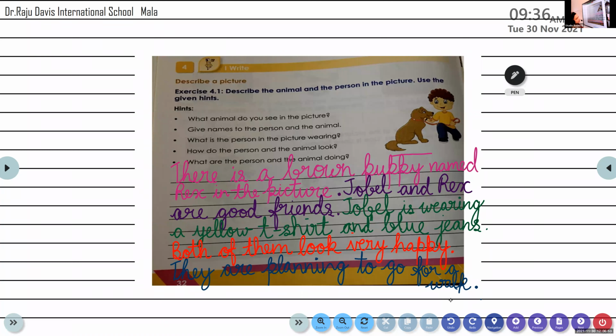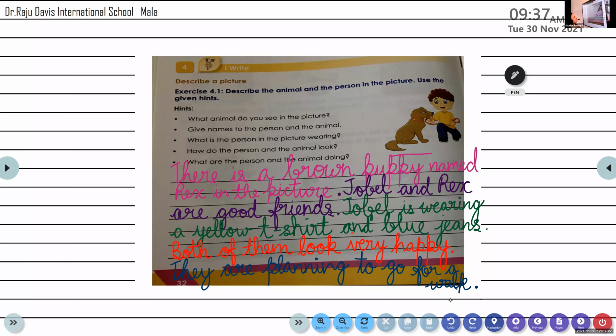Yes? Okay. Isa, unmute your device and read the first sentence, which I have written in pink color. There is a brown... puppy.